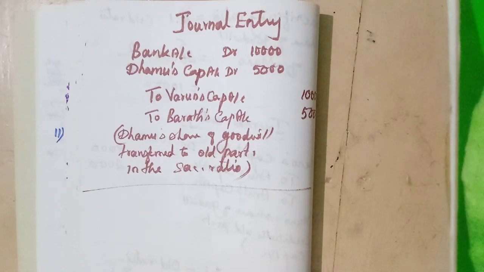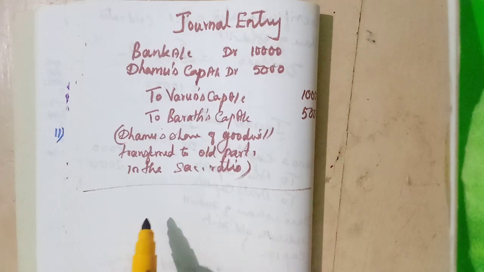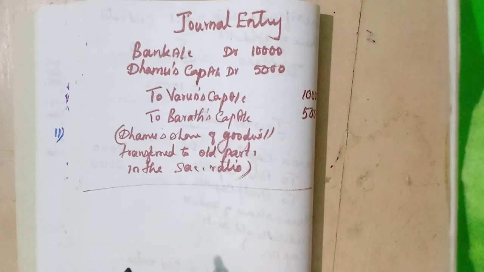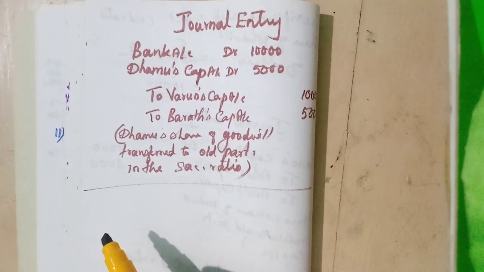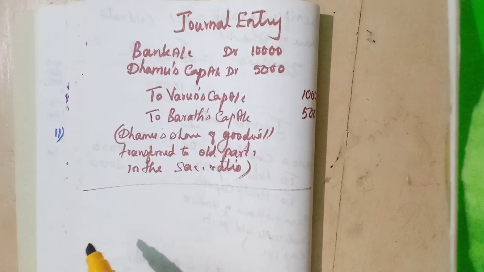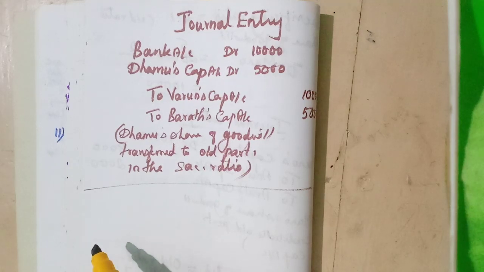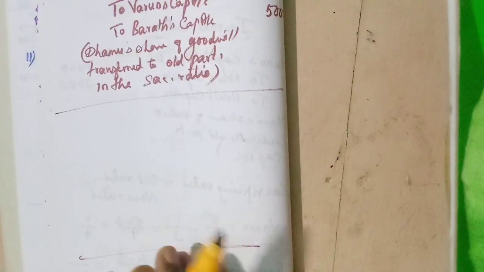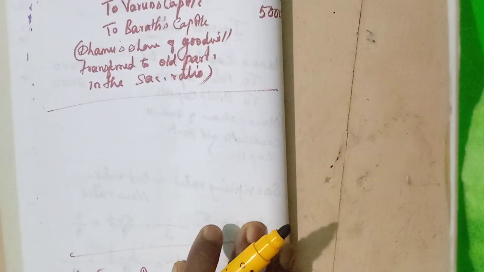Where will it appear? Under fixed assets, isn't it? On the asset side we will write it. So that goodwill will also be written off and given to the partners' current accounts. The goodwill shows which balance? Debit balance, isn't it?